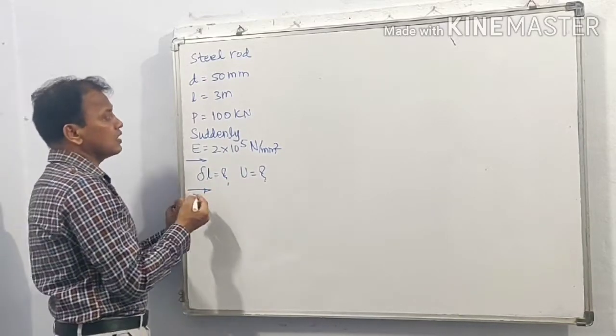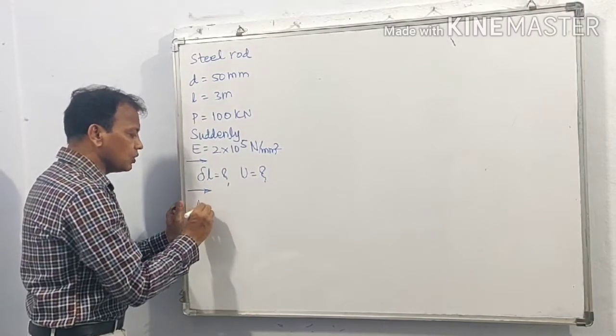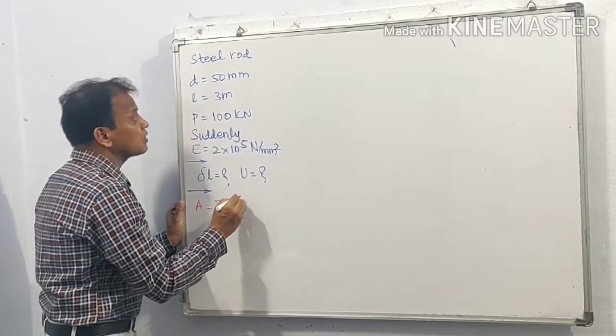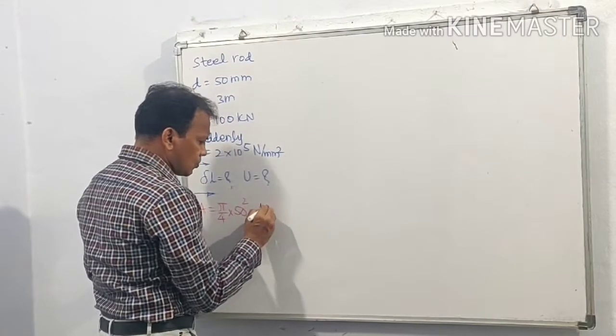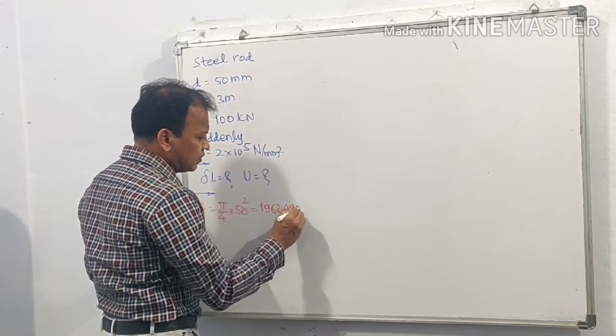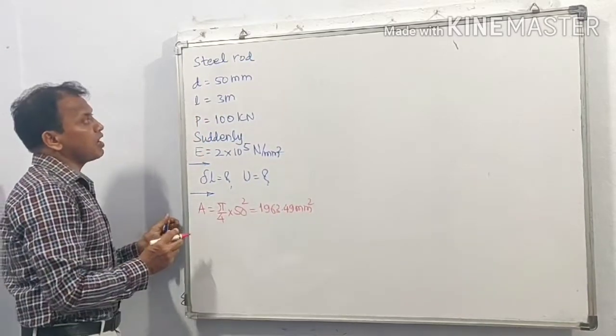So this is suddenly applied load. D is equal to 50 millimeter. We know A is equal to pi by 4 into D square, that is 50 square. This is equal to 1963.49 millimeter square. This is cross sectional area of the bar.